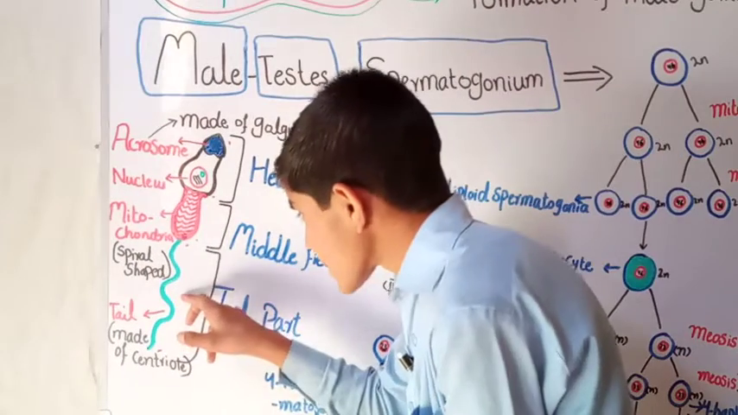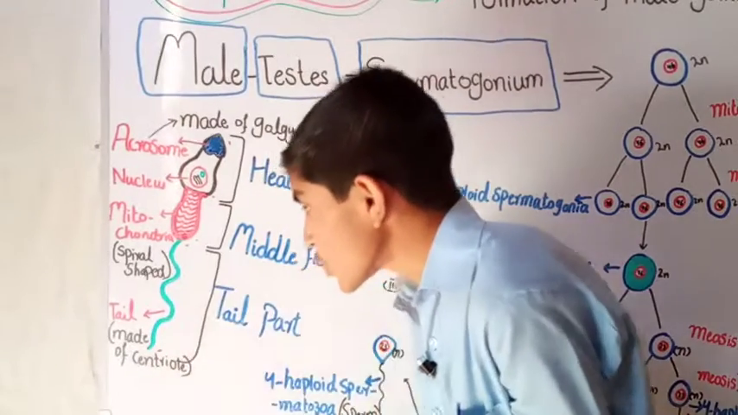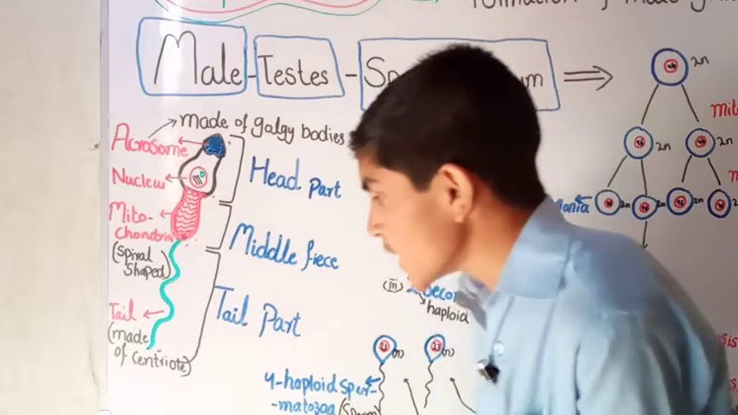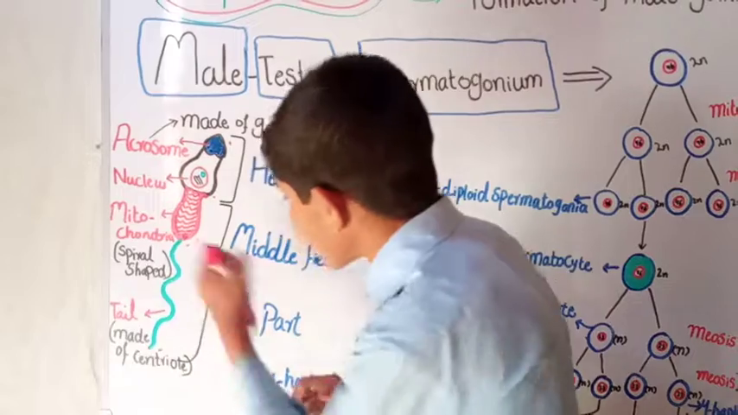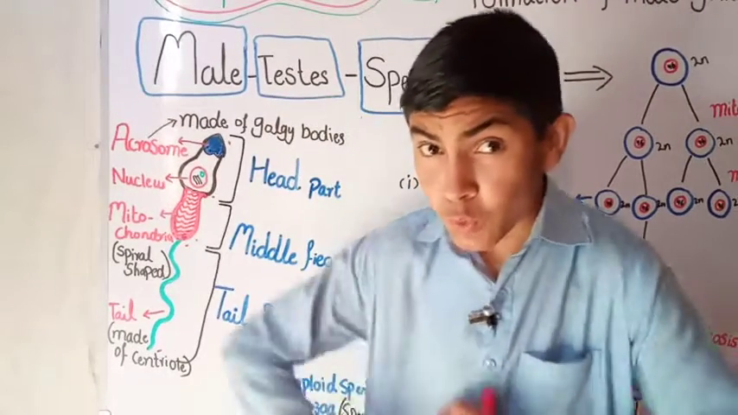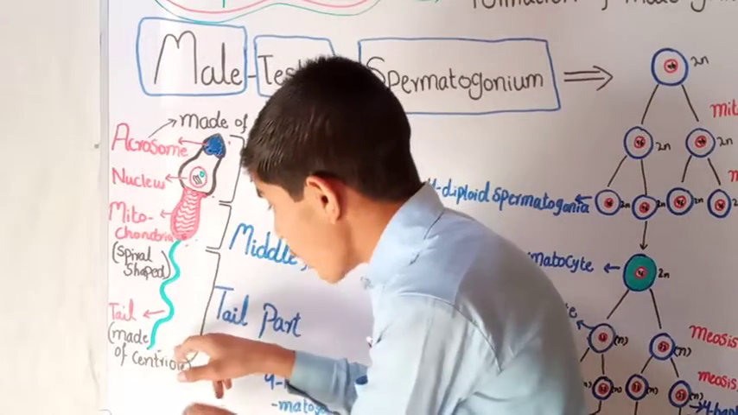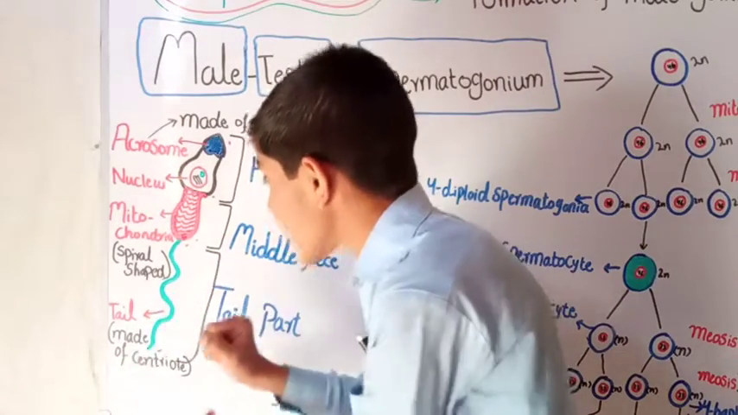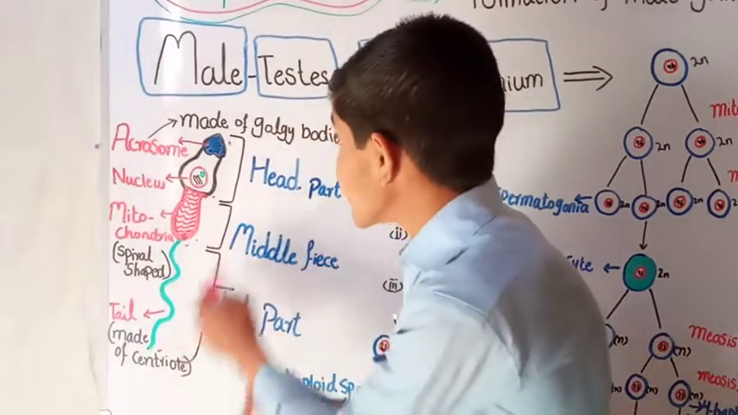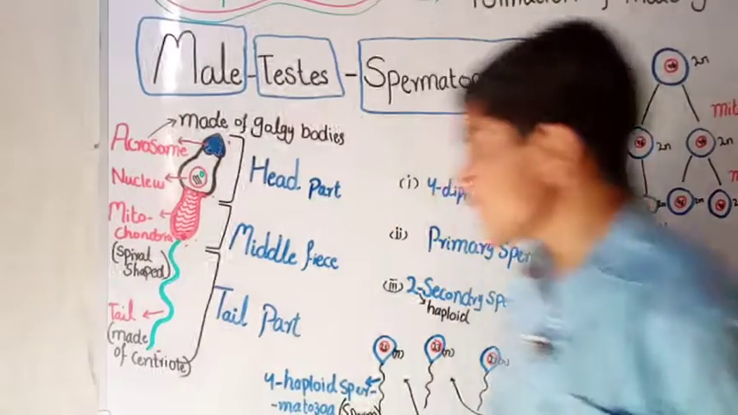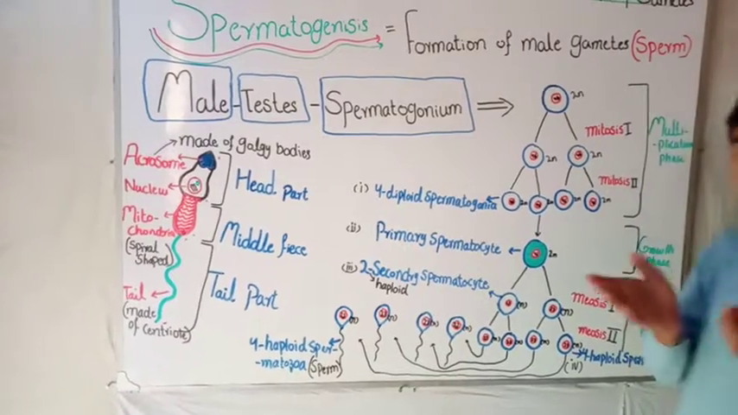And this part is called the tail part. This tail is made of a centriole from here to here, and this part helps in the motion of the sperm because it helps the sperm go forward. The sperm moves forward with the help of this centriole-made tail. So students, this was about spermatogenesis, which is the formation of male gametes.